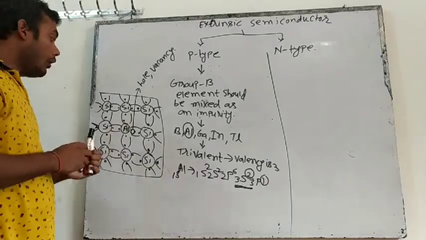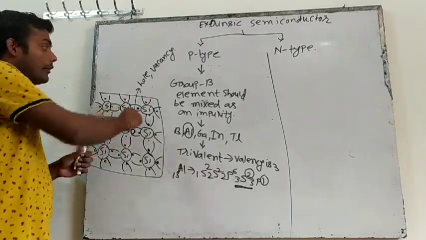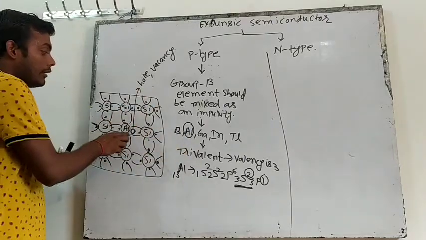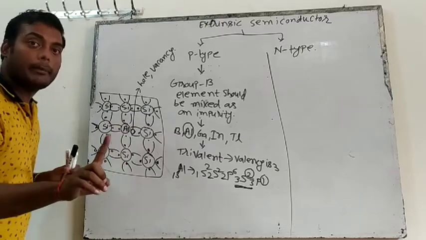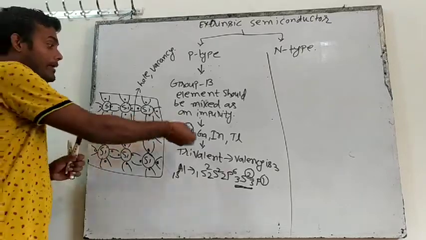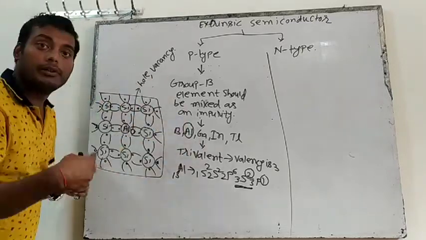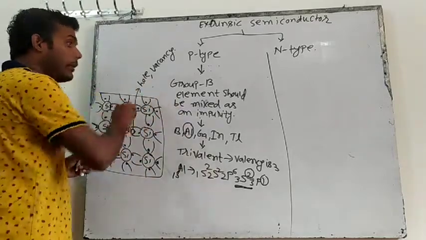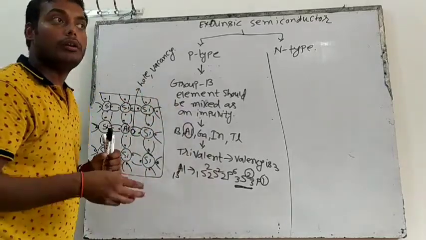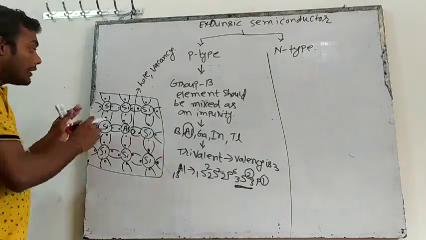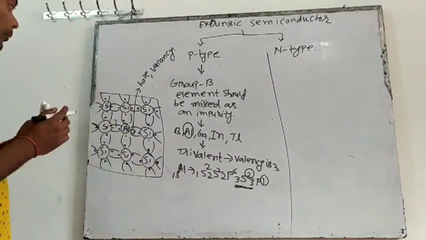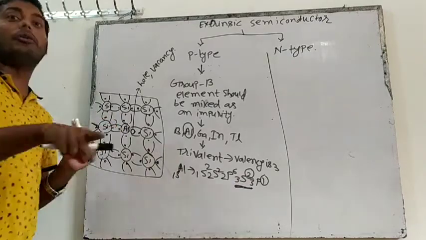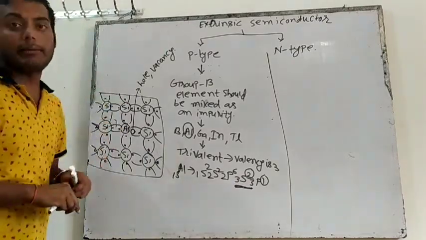If I mix two aluminium atoms in this, when I am mixing 1 aluminium atom, I am gifting 1 hole. When I mix 2 aluminium, I will gift 2 holes. When I mix 3 aluminium atoms, I will gift 3 holes. Like that. And at room temperature, what will happen? This bond can also break. So when the bond breaks, an electron will be free and a hole will be generated, like in an intrinsic semiconductor.